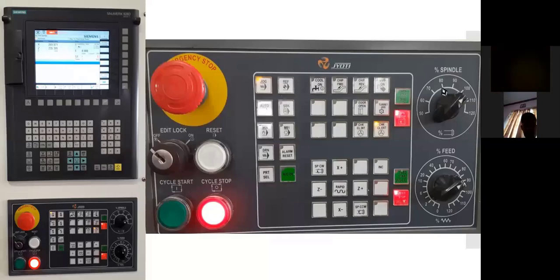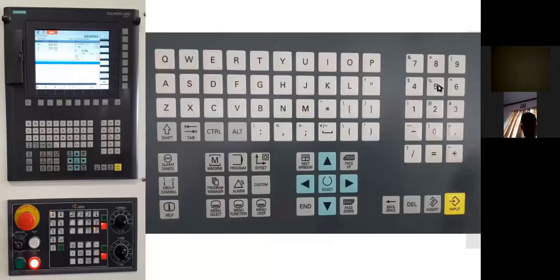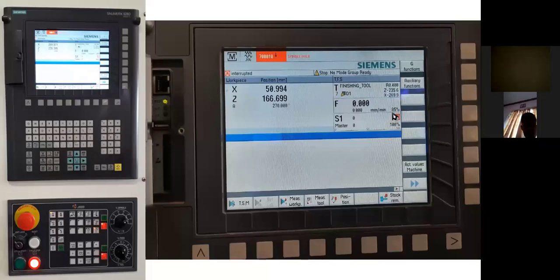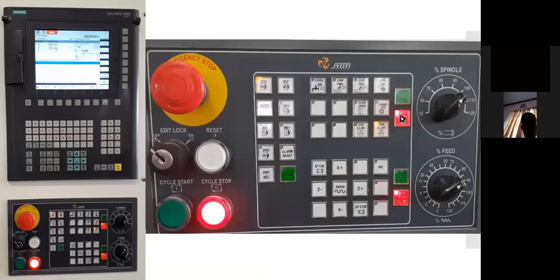So if I set this knob to 80%, then here you will see 80%. Okay, and 80% of what? 1000, because I have specified the chuck to be rotated at 1000 RPM. Okay, do you get it, Aditya? And all the others work the same way, this percentage speed and percentage feed button.